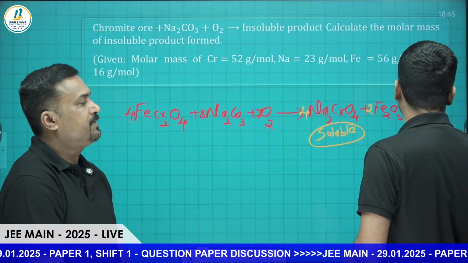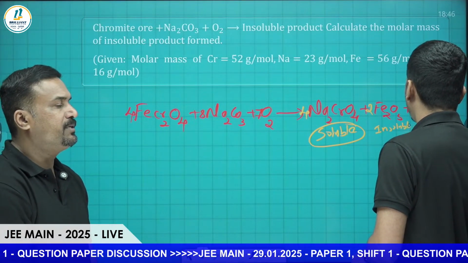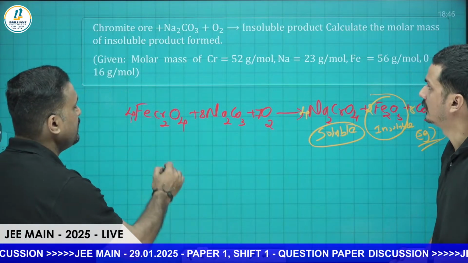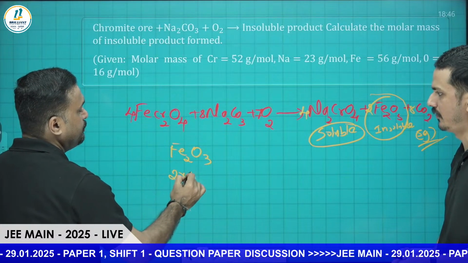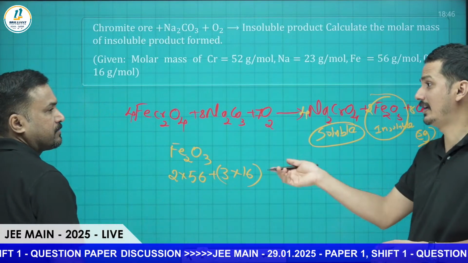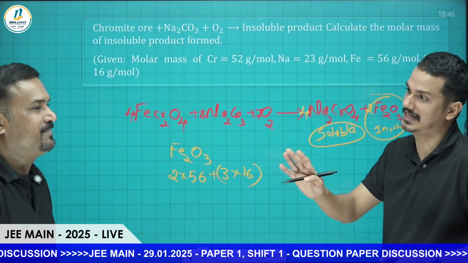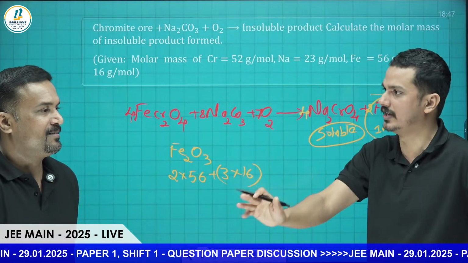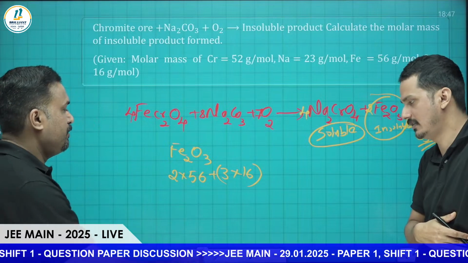After this, carbon dioxide is a gas, so it will escape out. The insoluble compound means Fe2O3, an oxide. So that Fe2O3 mass they are talking about. Fe2O3 means 2 into 56 plus 3 into 16. Every time students ask whether we have to remember the atomic masses. If you are preparing for JEE, you have to remember the masses of elements like Fe, zinc, copper and all.